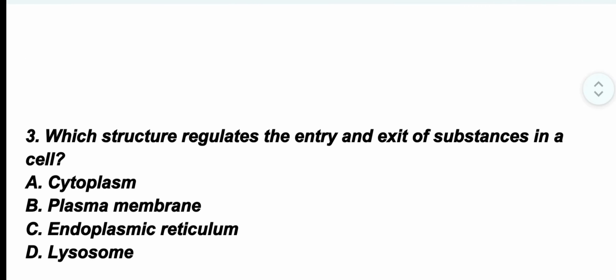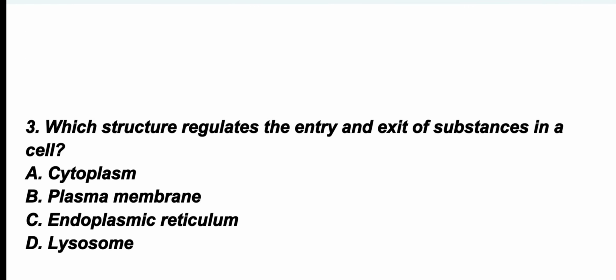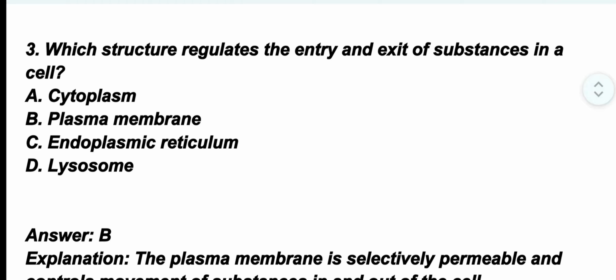Question number 3. Which structure regulates the entry and exit of substance in a cell? The correct option is option B. Plasma membrane. The plasma membrane is selectively permeable and controls movement of substance in and out of the cell.